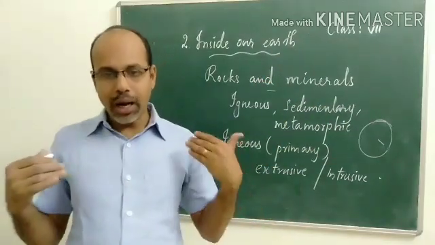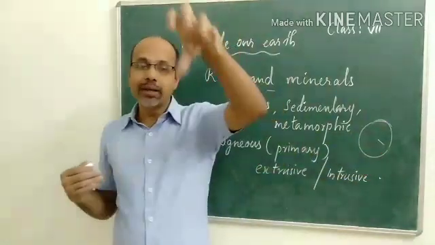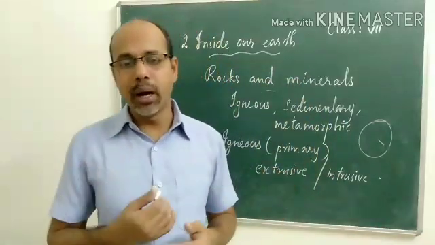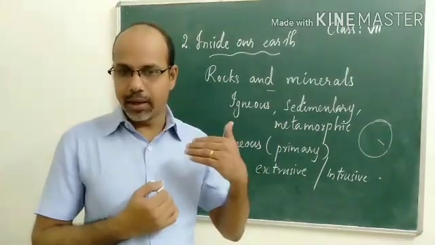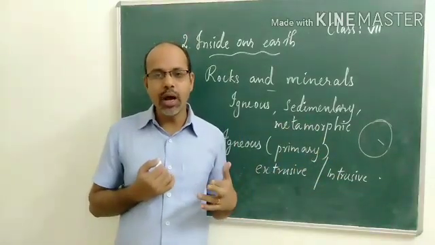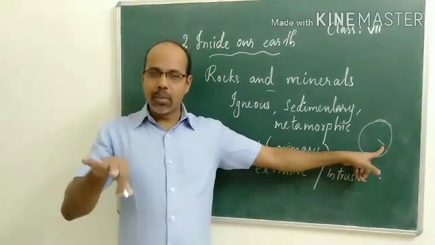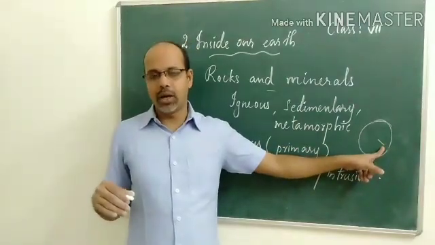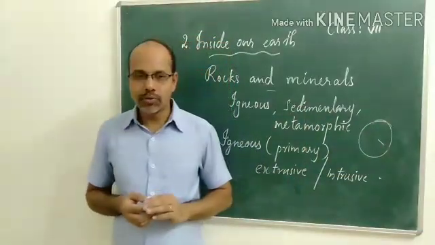Sometimes, with less pressure, it becomes solid within the earth before coming out. Such rocks are called intrusive igneous rocks. Intrusive igneous rocks are formed when the magma becomes solid within the earth's crust.